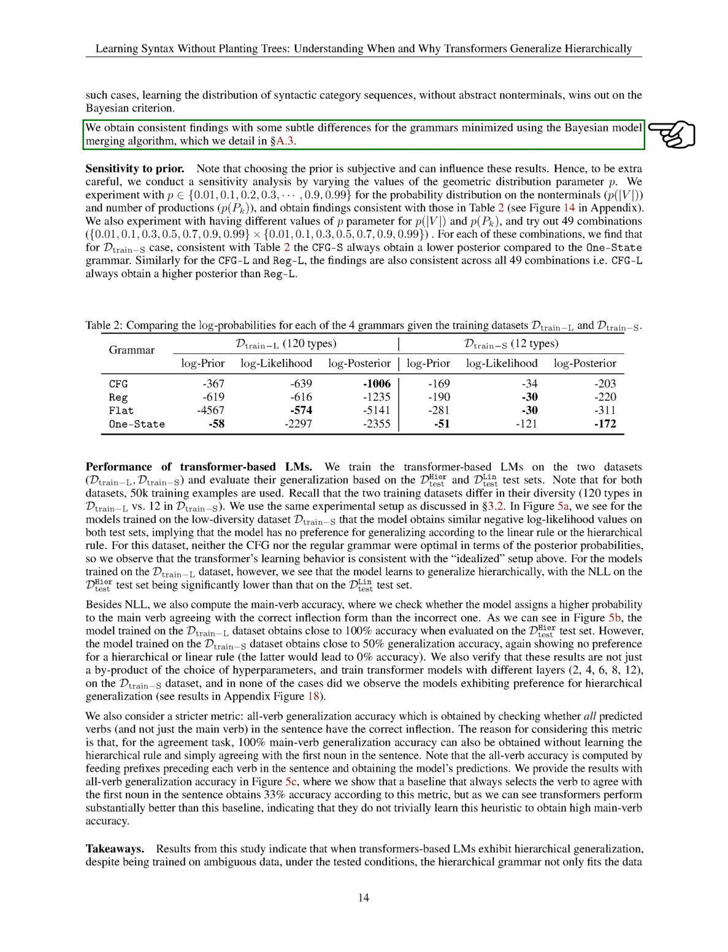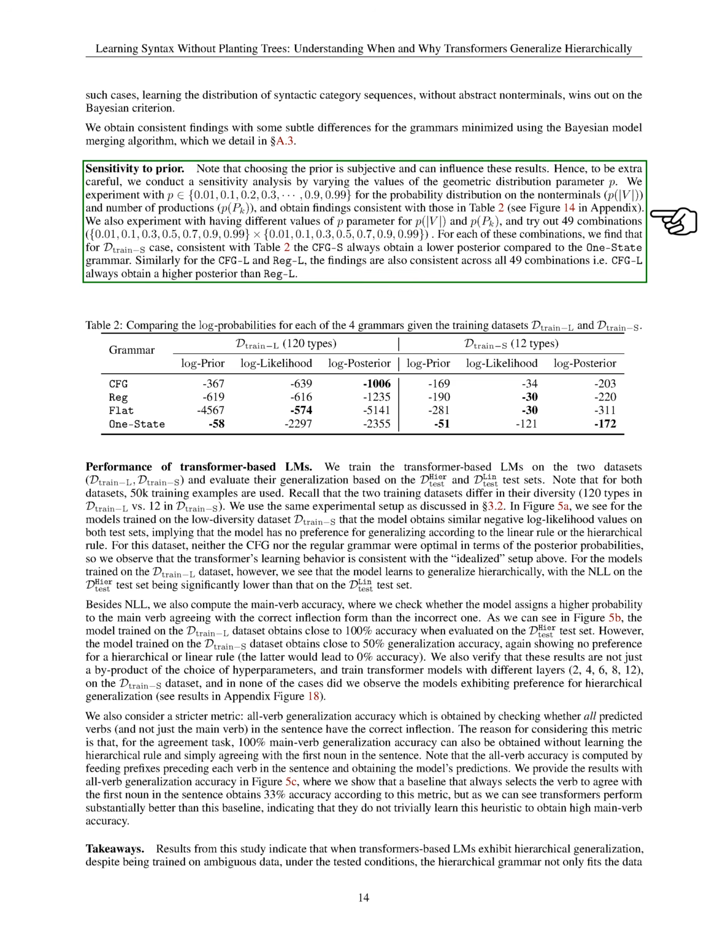Section: Sensitivity to prior. In this section, we conducted a sensitivity analysis to understand how our results might change based on the prior we choose. We varied the values of the geometric distribution parameter p to be thorough. We tested different values of p for the probability distribution on the non-terminals and number of productions. Our findings aligned with those in the table provided in the appendix. We explored 49 combinations by trying out different values of p for both non-terminals and productions.